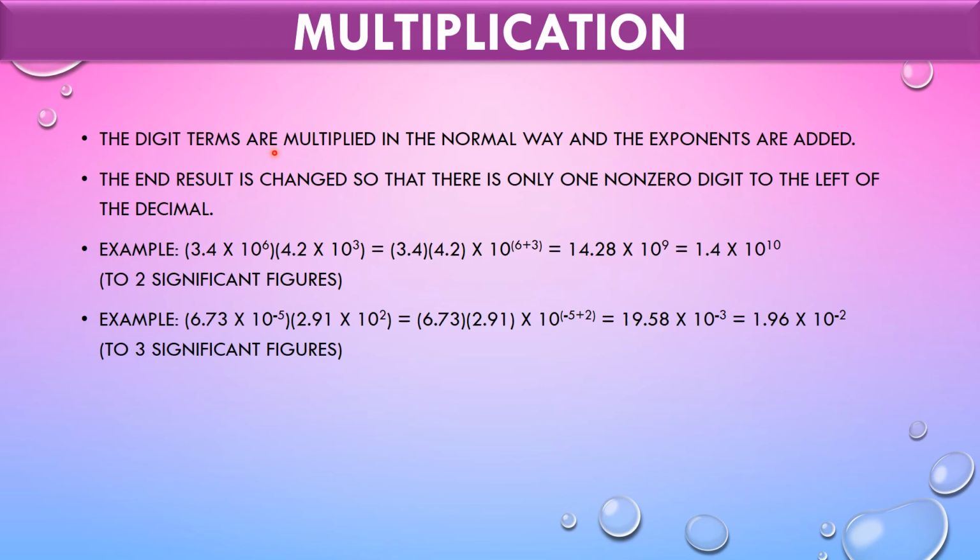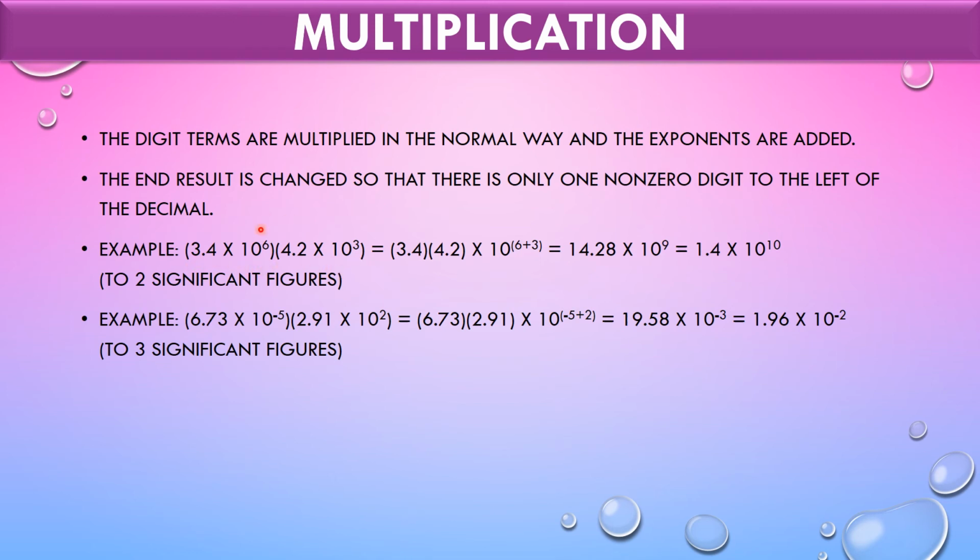Okay, so digit terms are multiplied in the normal way and the exponents are added. The end result is changed so that there is only one non-zero digit to the left of the decimal. Fine. So 3.4 into 10 raised to 6 into 4.2 into 10 raised to 3.